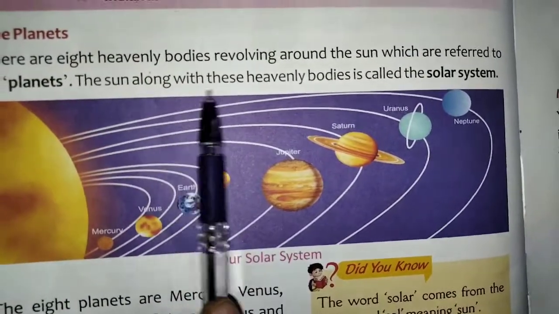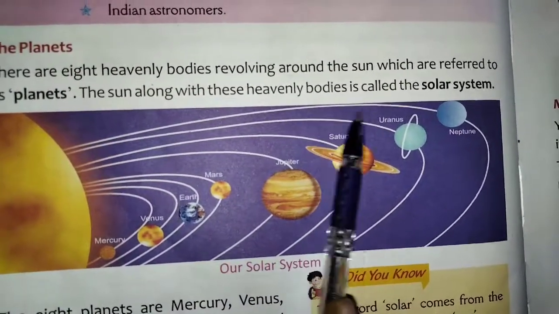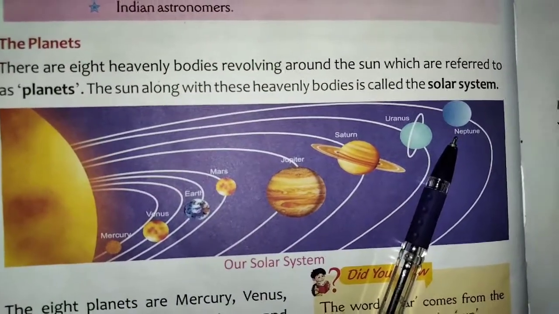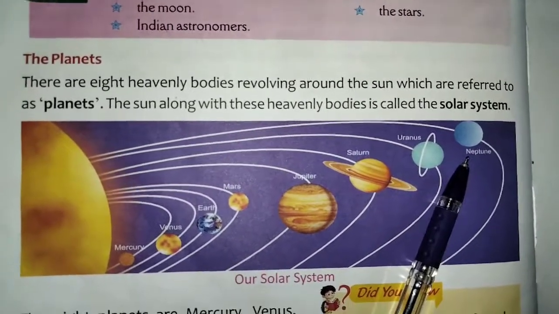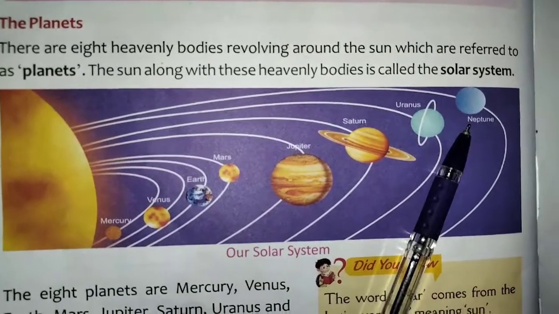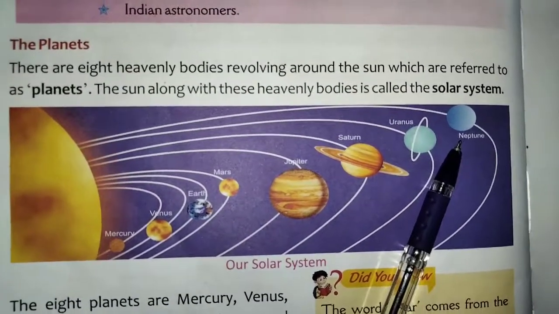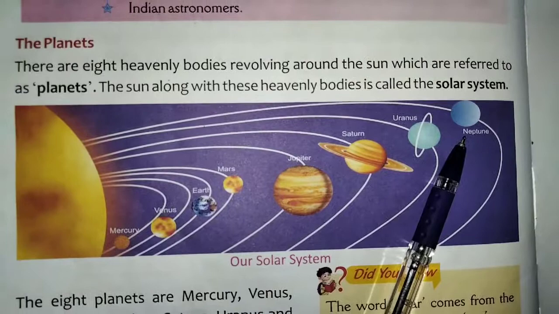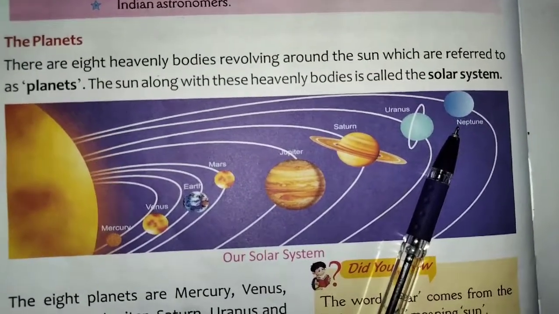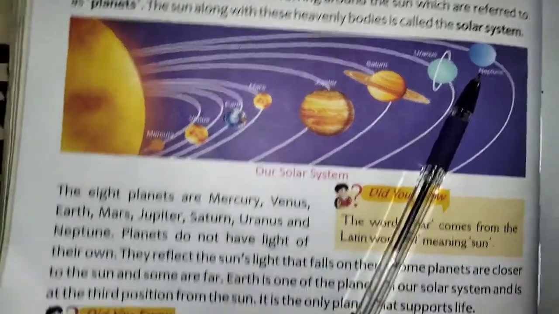The sun along with these heavenly bodies is called the solar system. Now, solar system means what? All these heavenly bodies and the sun together are known as the solar system.